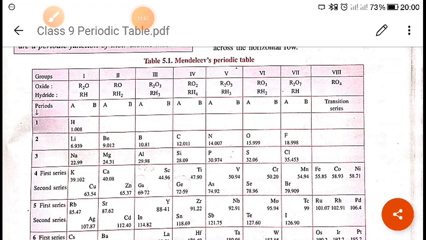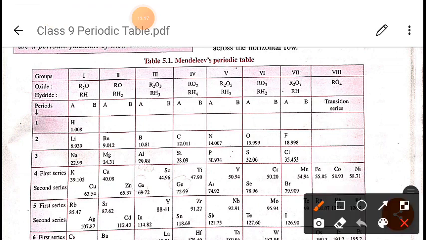What does it mean? It means that Mendeleev used the letter R. As you can see here, R is written: R2O3, RO2, R2O5, RO3, R2O7, RO4, like this he has used. So R here represents the element of a particular group.